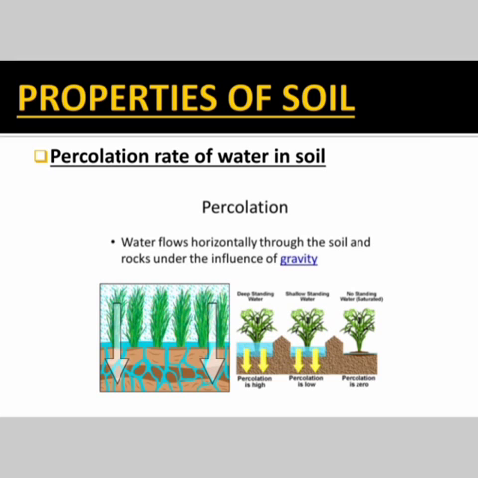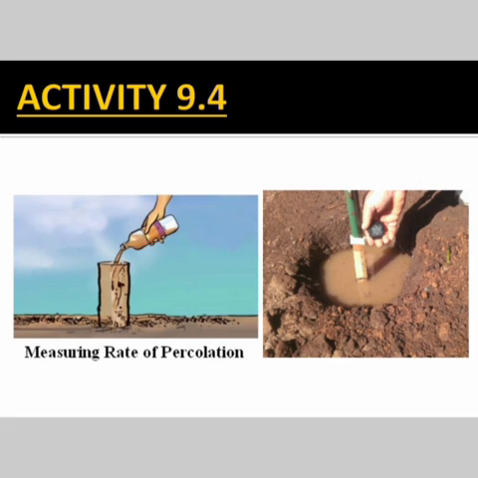Now let us perform an activity to understand this much better. For this activity, you can see here, this can be done in teams also, like team A, B and C. In this activity, what we are going to find is how fast the water passes down the soil, with the time and how much amount of water is passed.